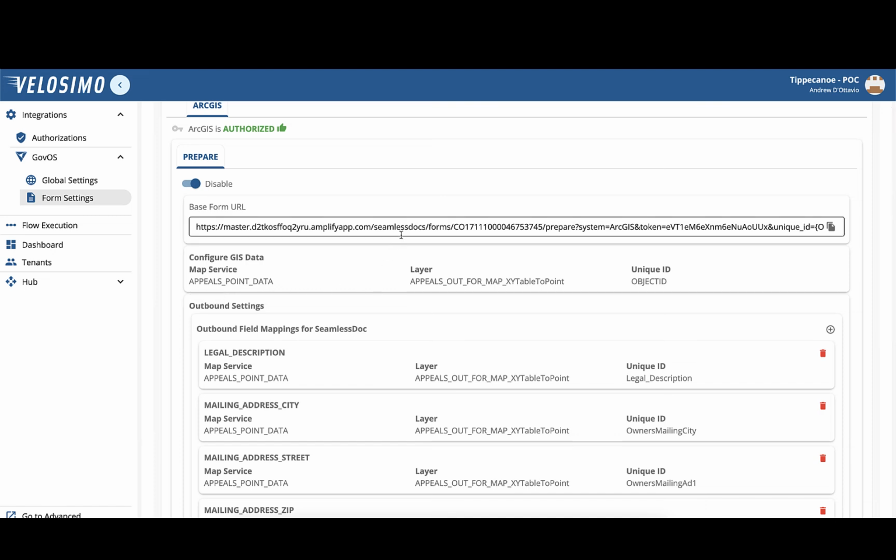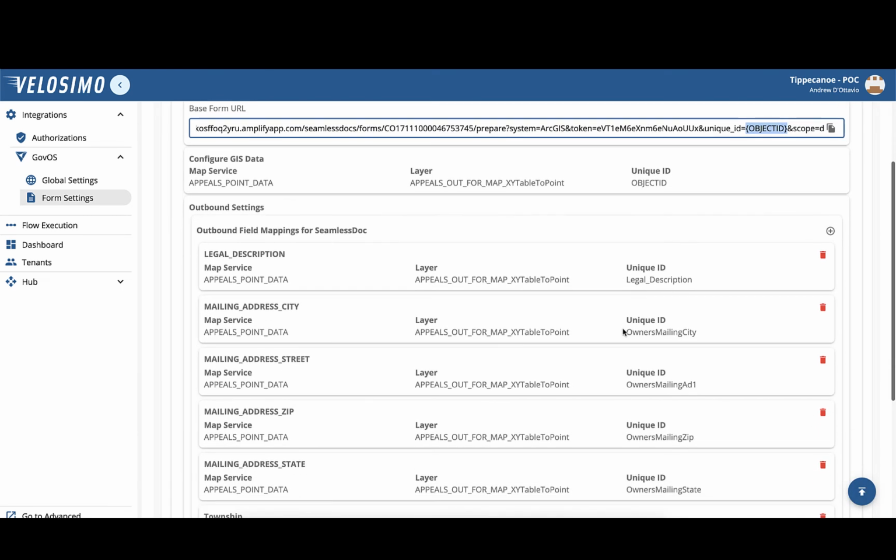We generate a URL, and this is the URL that goes into ESRI and can be reused. And then you'll notice we put a placeholder here for the unique ID that is for that GIS layer, and that is defined here in the administration tool. And then the outbound settings.